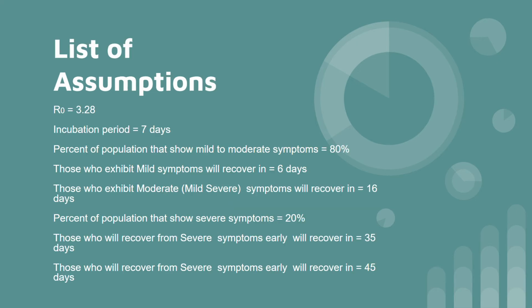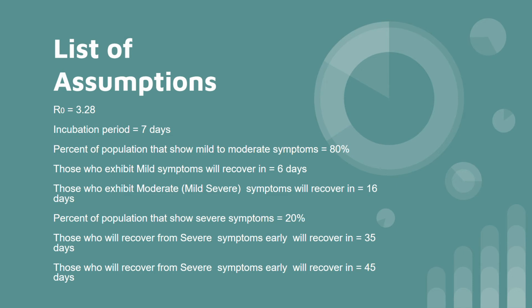Now, our model has a list of assumptions that I would like to briefly go through. So R0 is the average number of people who will contract a contagious disease from one person with that disease. 3.28 is the median value obtained for COVID-19 per CDC. Incubation period according to CDC is 2 to 14 days, and we have chosen it to be 7 days.